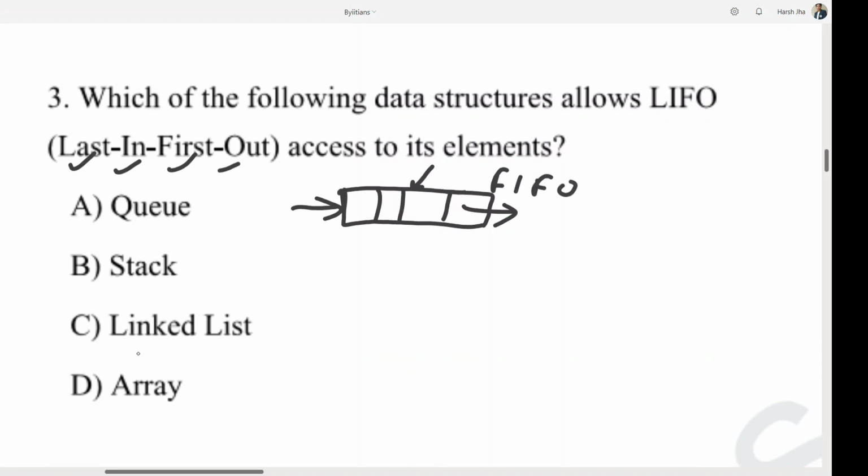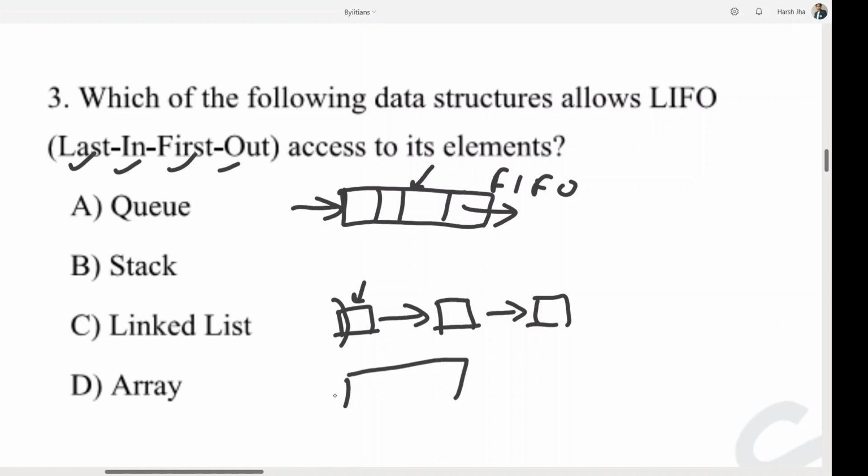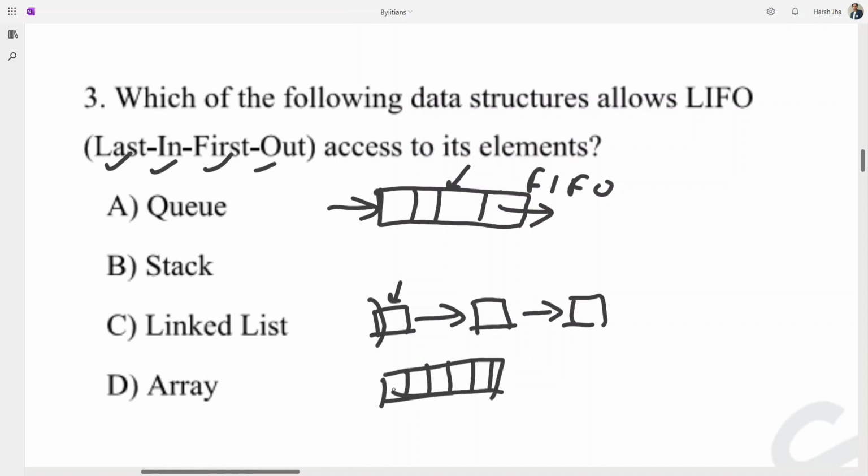We will talk about the linked list. In a linked list, all the elements are connected like this. One element carries the address of the next one along with its data. So this is also not last in first out. Okay, let's see the structure of an array. We already defined its length. It is not a last in first out order.